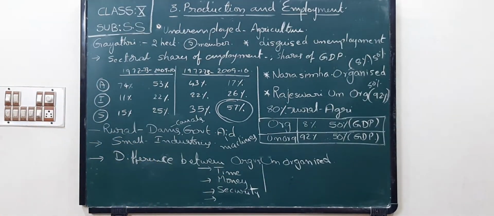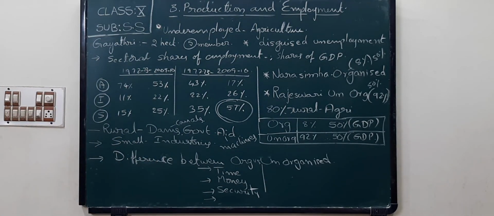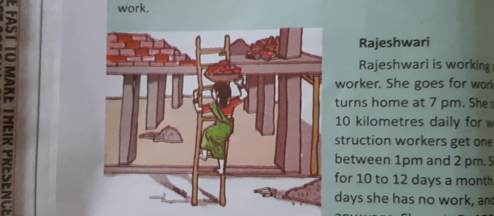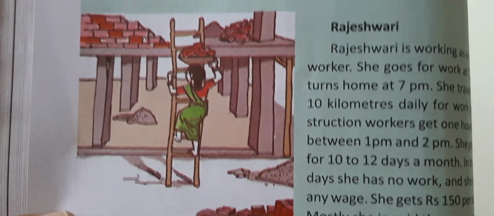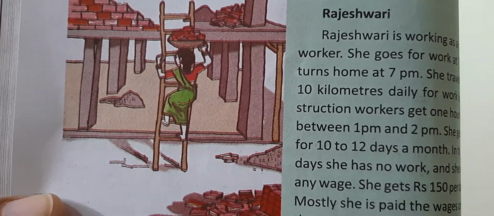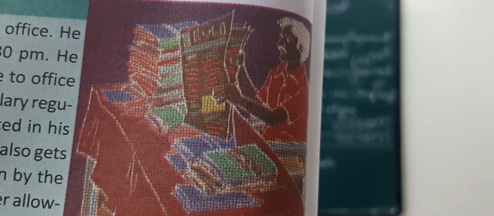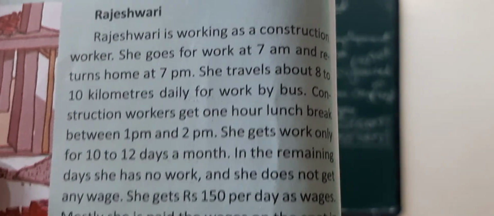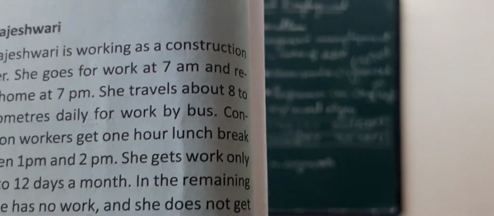I want to show you the pictures in this lesson. Once you look, children, here is Rajeshwari, a construction laborer. Look how she is working. Next one, Narasimha. Look, he is working in an office in the organized sector from 9:30 to 5:30. After this lesson, read this page about Narasimha and Rajeshwari, children. Then you can understand better.